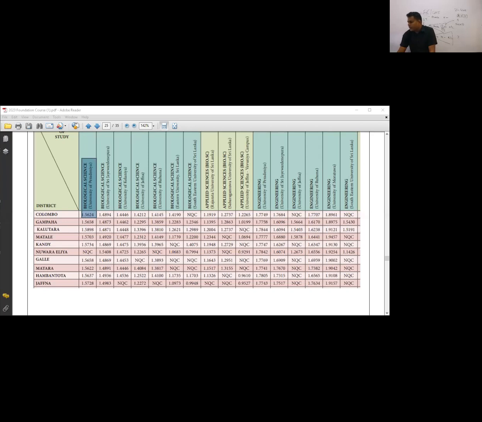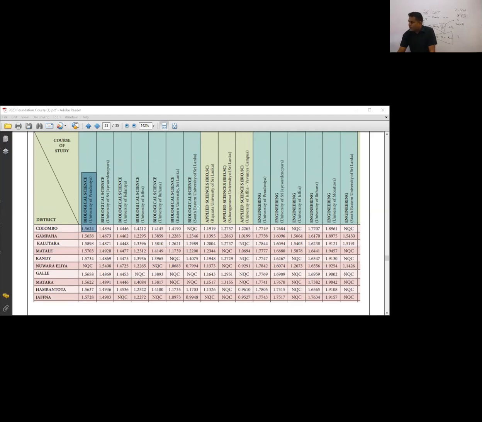Clear? So from district-wise, you can see this change. In Sri Lanka, district-wise, the Z scores change, and university-wise also, Z scores change. Now, engineering, University of Peradeniya, this is the Z score. Engineering, University of Moratuwa, that's a different Z score. Can you see engineering, University of Moratuwa, it is 1.8, but University of Peradeniya, that's 1.7. So depending on your performance, your university will change.